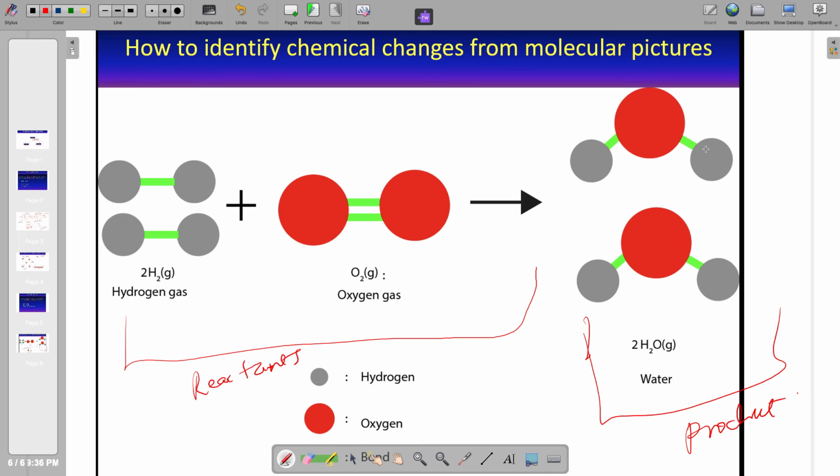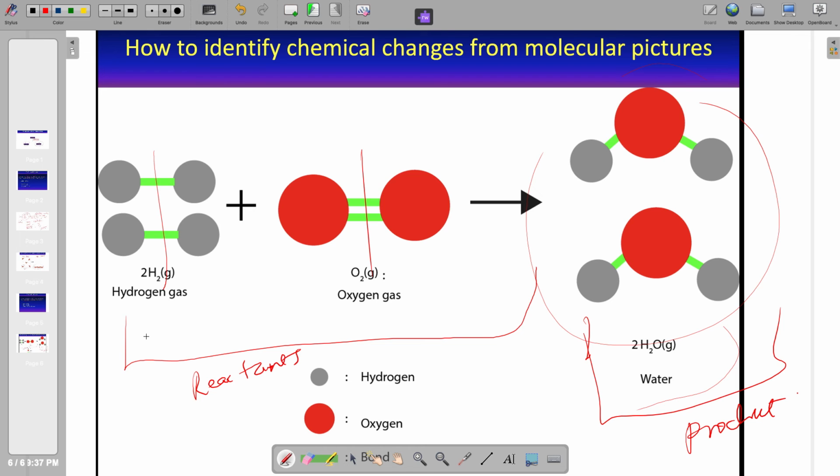So look at the molecule of water. On the reactant side, the oxygen atoms were together, the two were bonded together. But on the product side, the oxygen now bonds to two hydrogen atoms. So as you can see, bonds were broken on the reactant side and bonds reformed on the product side. But as they reformed, they formed a new substance. So we now have water. And the properties of water, of course, are unique compared to the properties of oxygen and hydrogen.